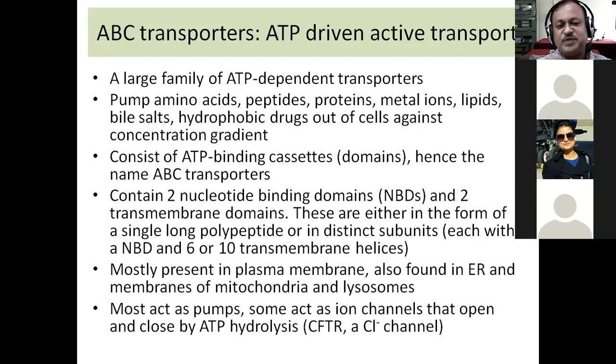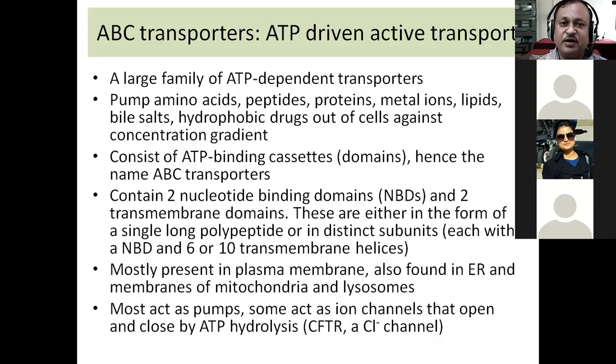See, the main difference between a pump and a channel is not just the ATP molecule. Pumps are those which use ATP to transport a particular molecule or ion against a concentration gradient. That phrase is very important, against the concentration gradient. Whereas a channel protein is one which may use ATP, not that it doesn't use ATP, but it uses ATP for a different reason.